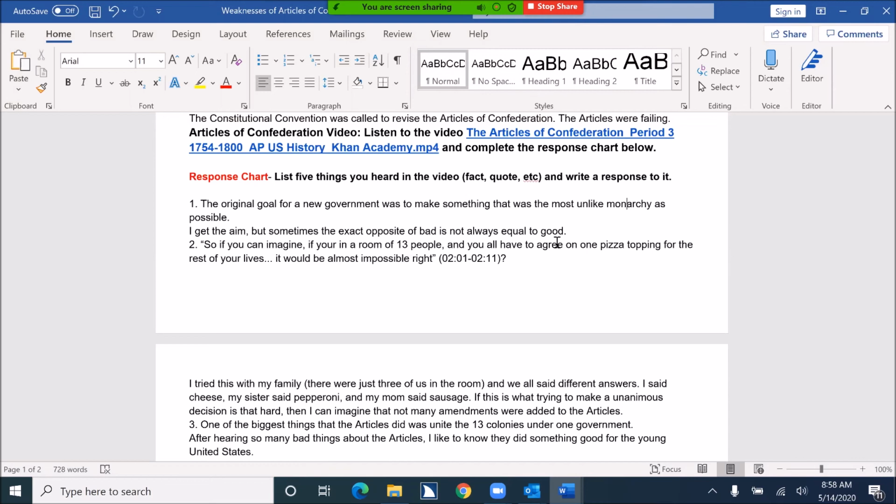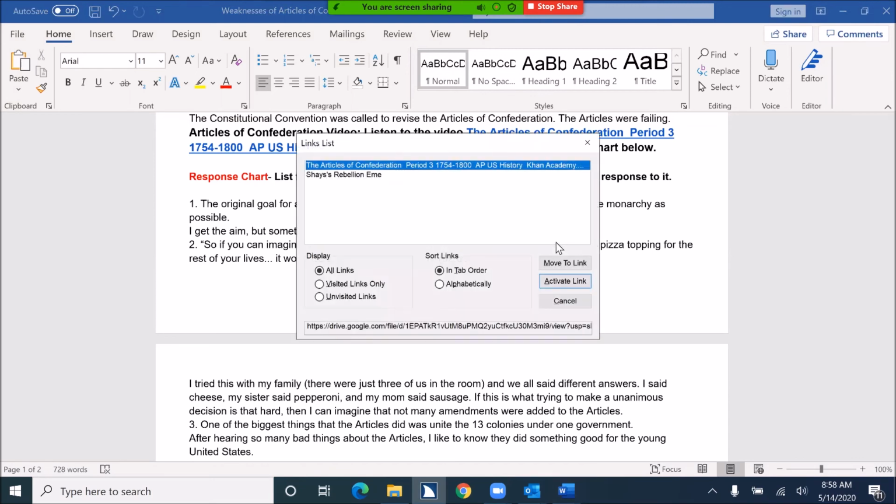Well, I'm in my Word document here where I've got my work open, and I want to get quickly to my link. So I can turn on my quick nav keys by doing caps lock Z or JAWS key Z, whether it's insert or caps lock. Quick keys on. Now my quick keys are on, I can go to my links list. Links list dialog. The Articles of Confederation. It's right there.